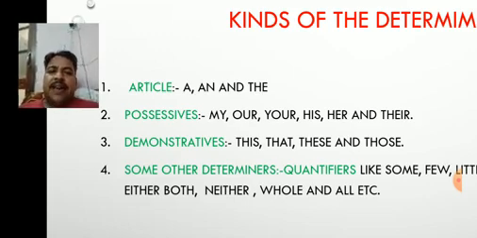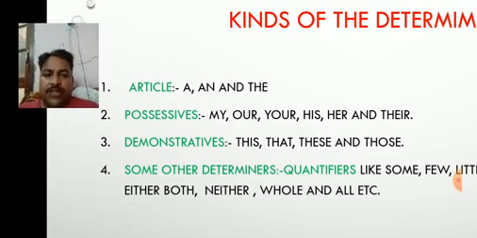In the same manner, that is also used with singular nouns, but for those nouns which are farther from us. In the same manner, these is used before those plural nouns which are very near to us, and those is used before those nouns which are very far from us. I think it has become clear to you.